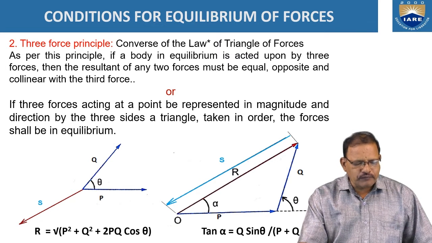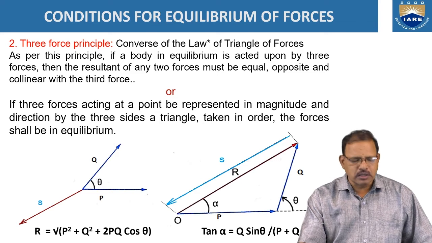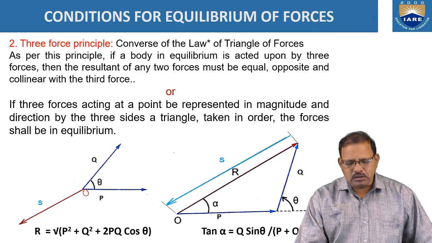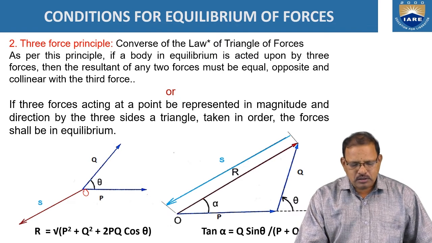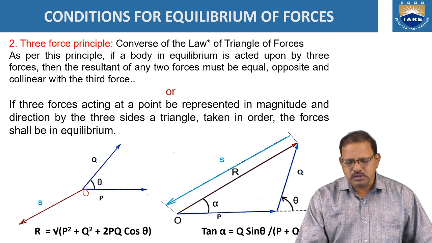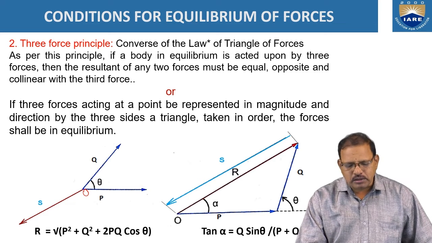Here, the first figure is representing the forces P, Q, S acting at a point O. Then the resultant of P and Q is determined by using triangular forces. These two forces P and Q can be represented as two sides of a triangle taken in order.